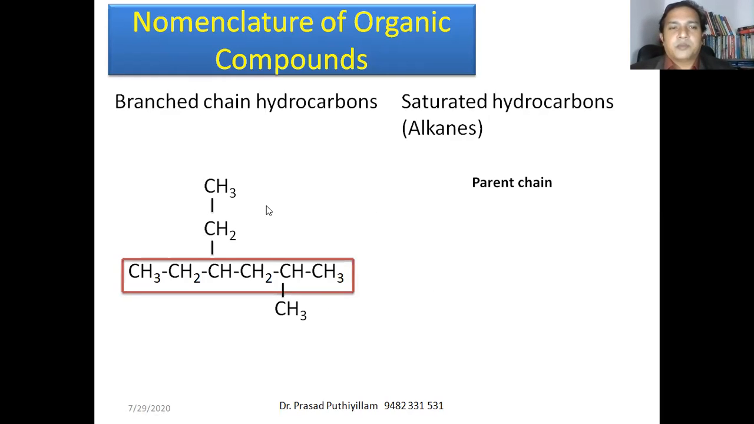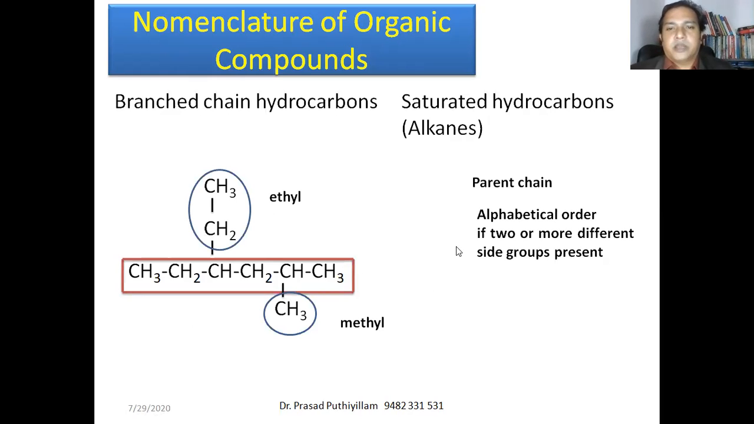We have to take the prefix. So here, methyl group is there, then ethyl group is there. So if a molecule has two different substituents, then how to consider? We have to consider the alphabetical order. You have to see the first letter of the name of that substituent group. This is ethyl, the first letter is E. Here it is M. Therefore E comes first in alphabetical order. Therefore, we have to give more importance to the ethyl group than the methyl group while giving the name.